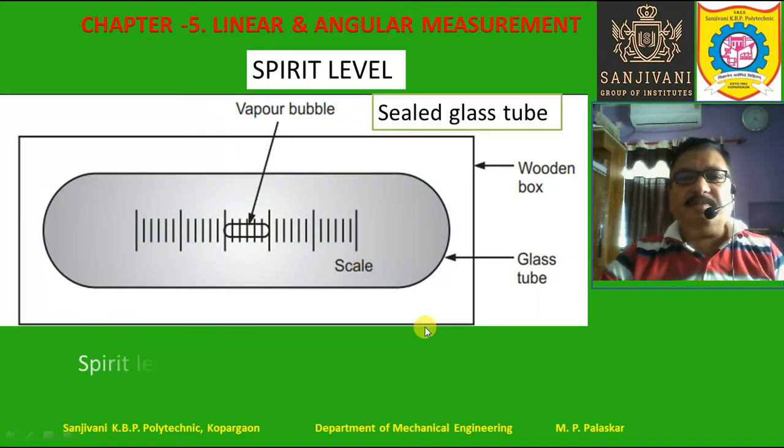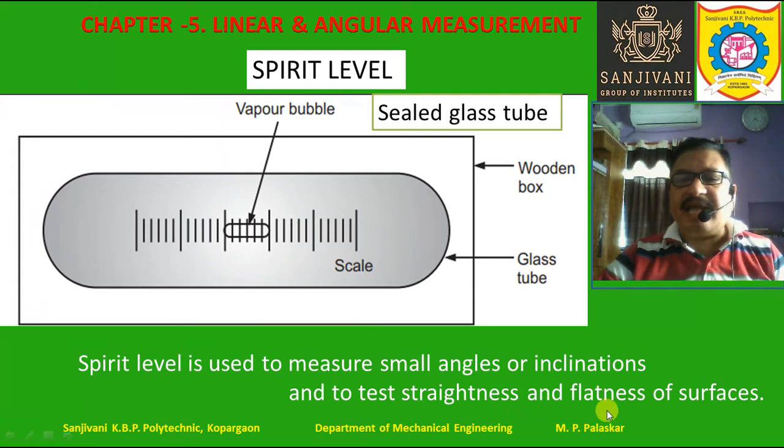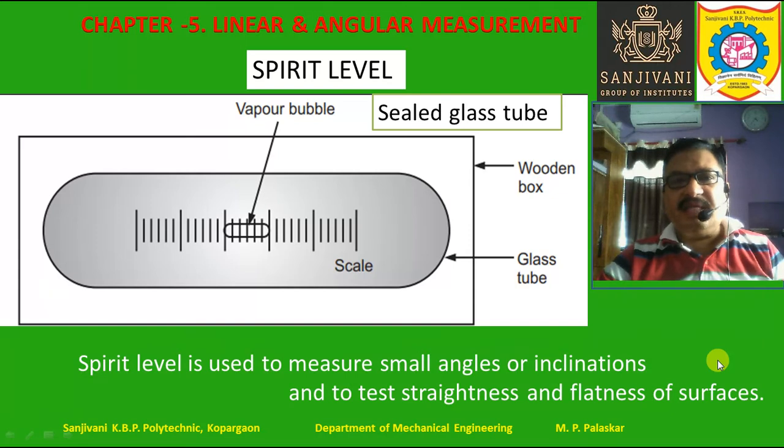This spirit level is used to measure small angles or inclinations and to test straightness and flatness of surfaces. Whenever the angles are very small, or small inclinations or small deviations from flatness or straightness have to be measured, we use the spirit level.